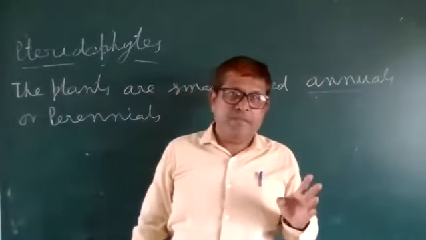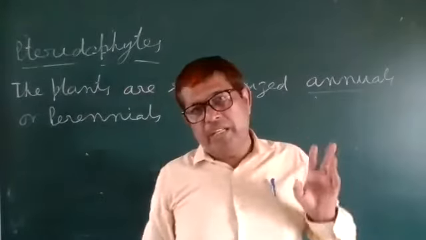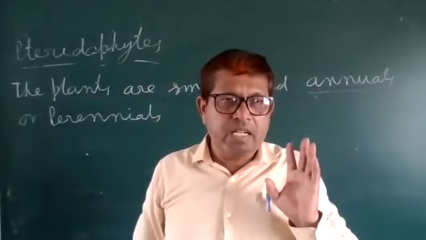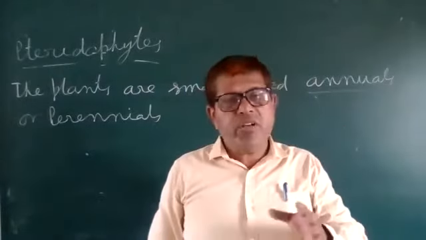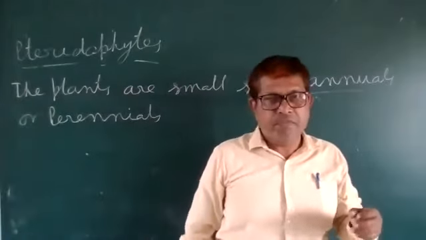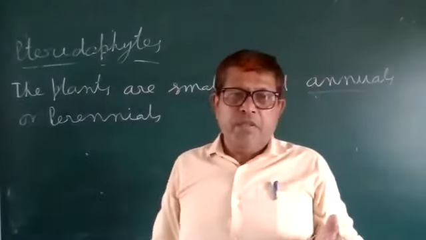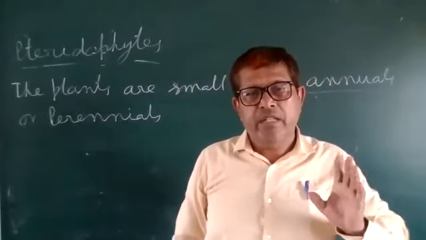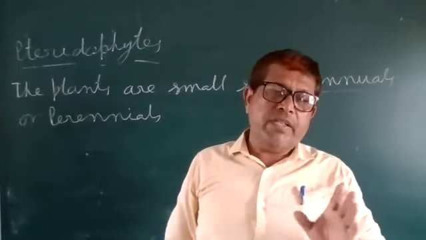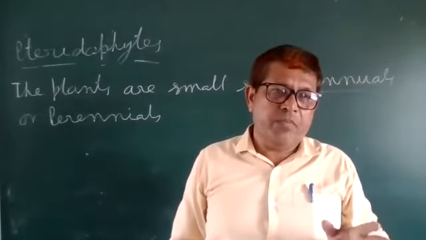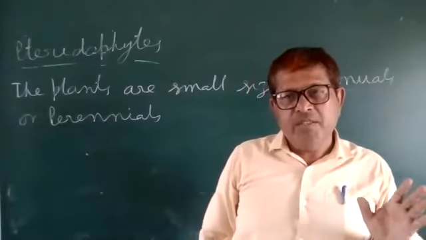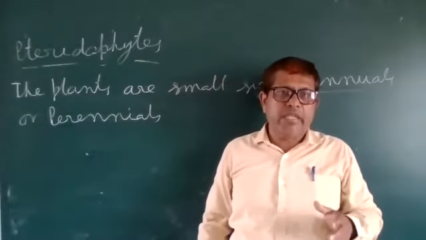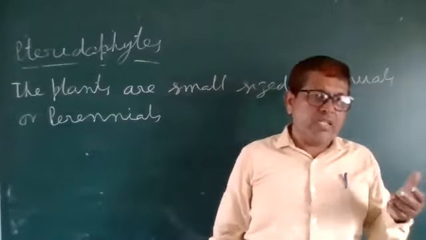Some plants complete their life cycle in 1 year. These are called annual, as you are familiar with wheat, rice, etc. Biennials take 2 years to complete their life cycle.